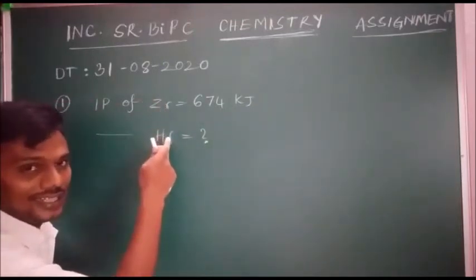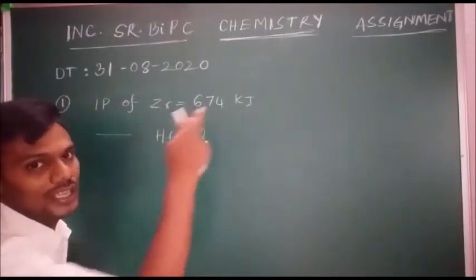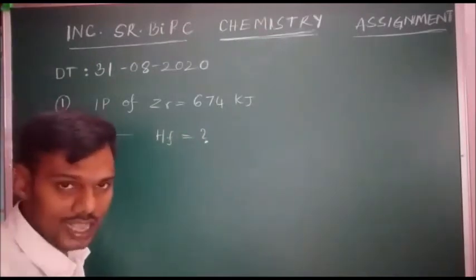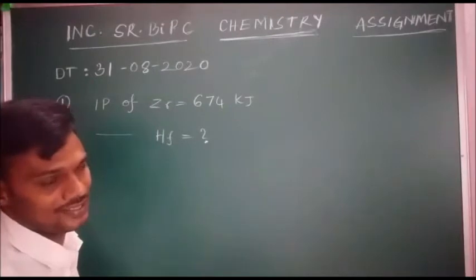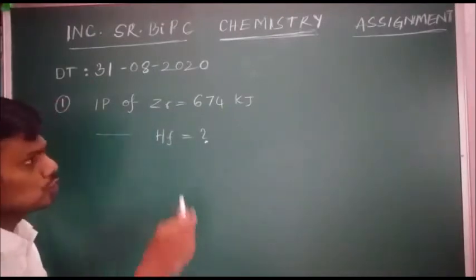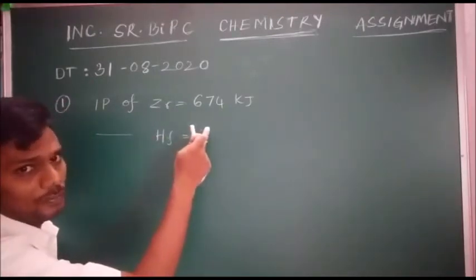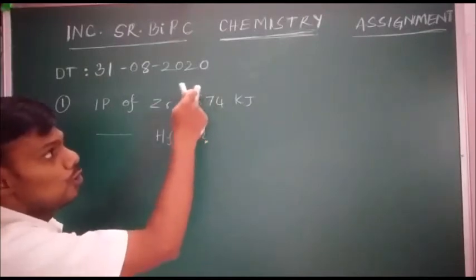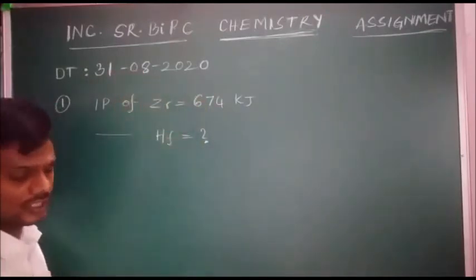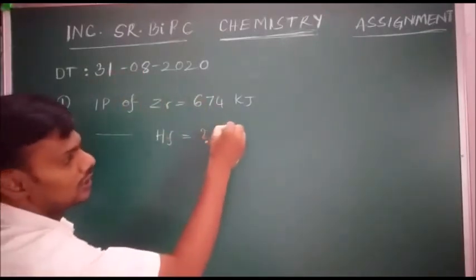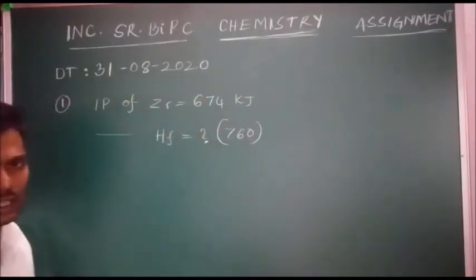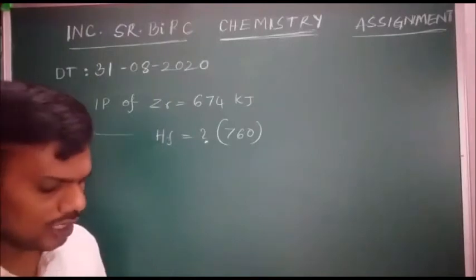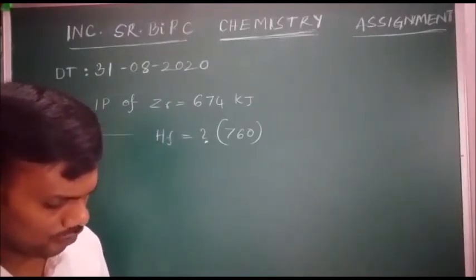As size decreases, IP increases because IP is inversely proportional to size. So the IP value of hafnium is more than 674. Here the answer is 760, because in the given options only one is higher than 674.